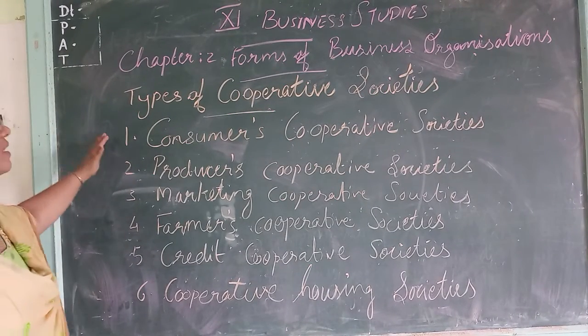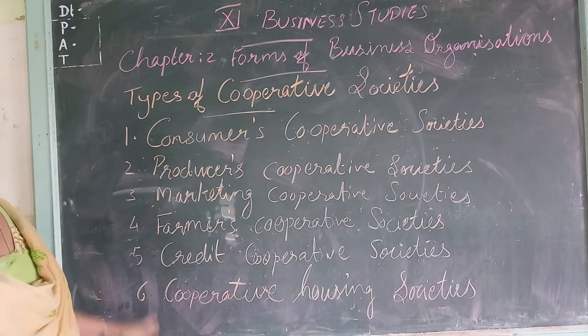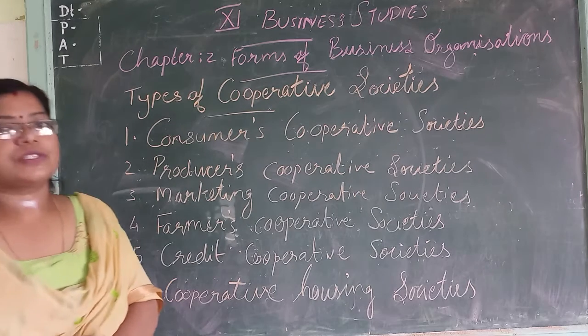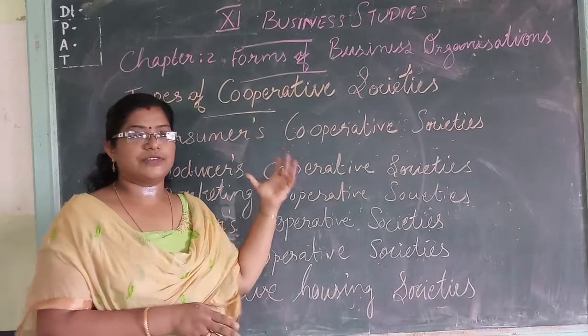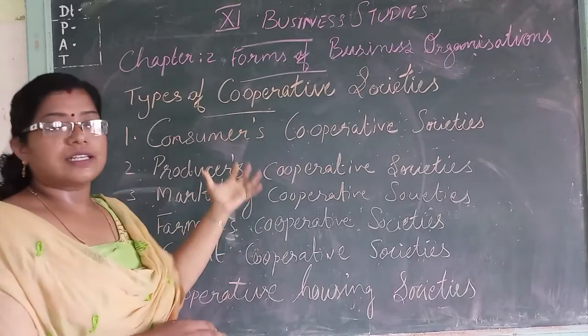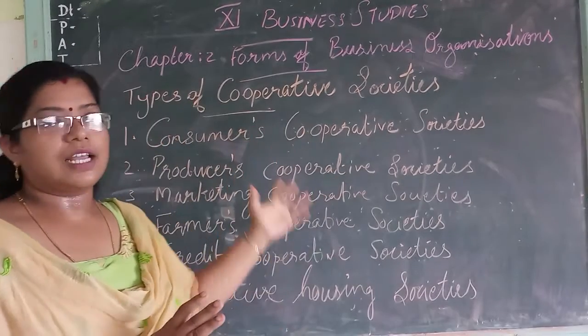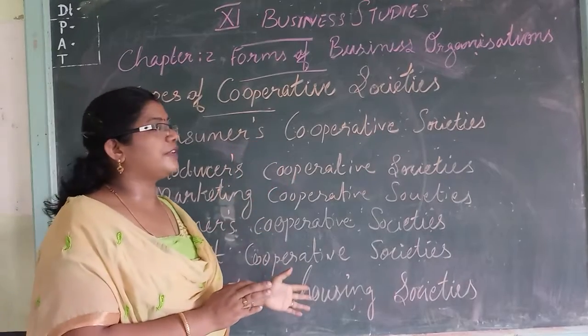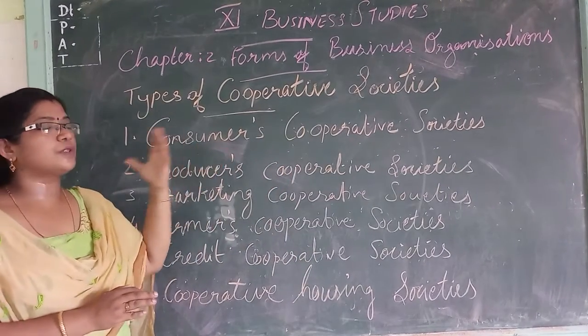First one we can discuss, that is consumers cooperative society. Why is it formed? So these are different types of cooperative societies. This classification is on the basis of their operations. That's why it is classified. There are 6 classifications on the basis of their operation. So first one is consumer cooperative society.